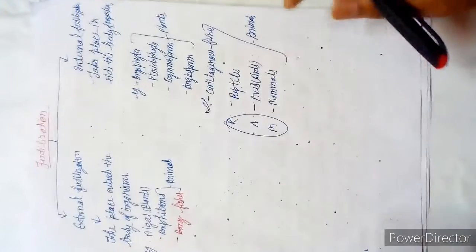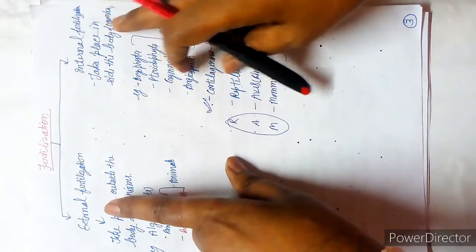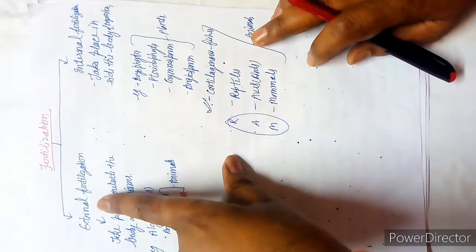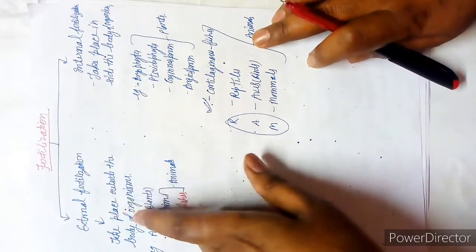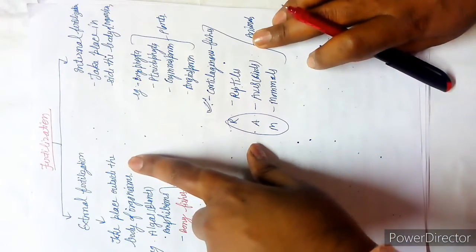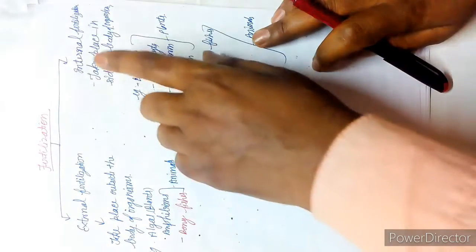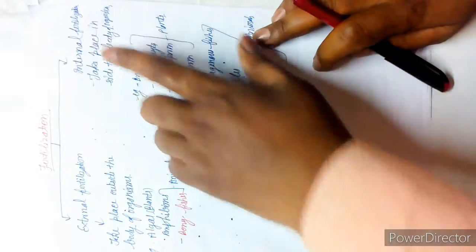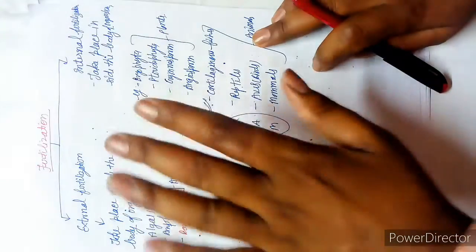Fertilization is of two types: external fertilization and internal fertilization. If fertilization, means fusion of male and female gametes, is taking place inside the body of the female, this is called internal fertilization. If it is taking place outside the body, it is called external fertilization.